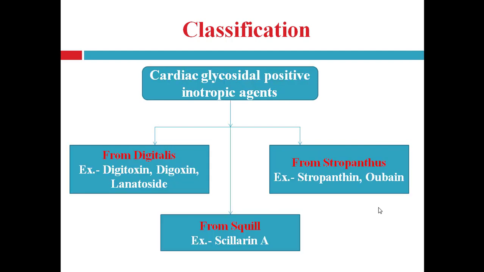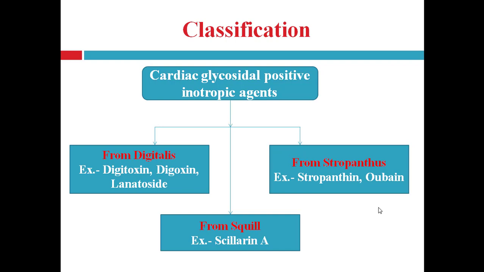Cardiac glycosidal positive inotropic agents can again be classified into three classes according to the source from which the cardiac glycoside is obtained.